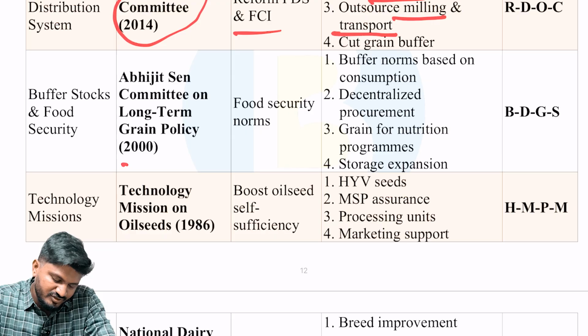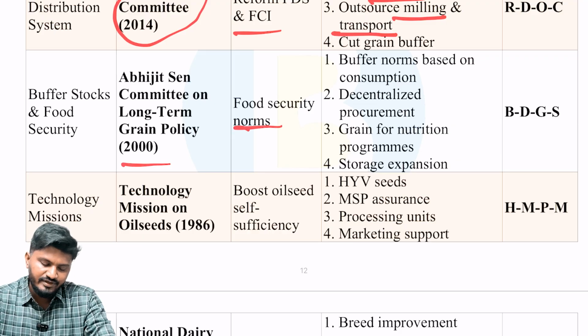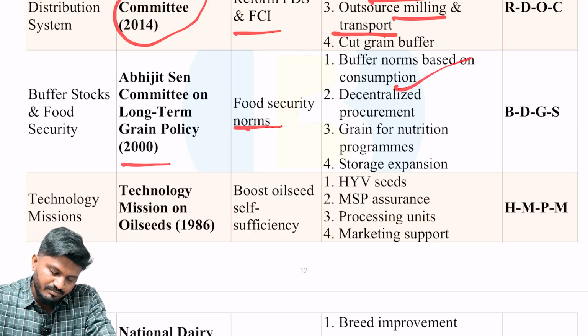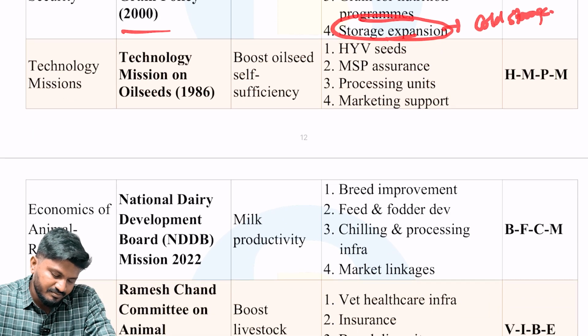Next, with respect to buffer stocks and food security, the committee was Abhijit Sen Committee on Long-Term Grain Policy. It dealt with food security norms, buffer norms based on consumption, decentralized procurement, grains for nutrition programs, and storage expansion with cold storage focus. Okay, very important.